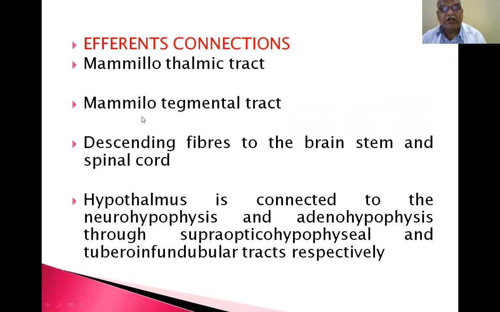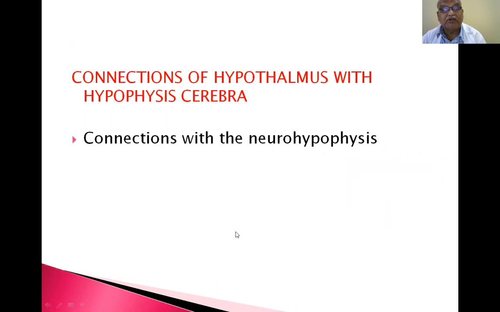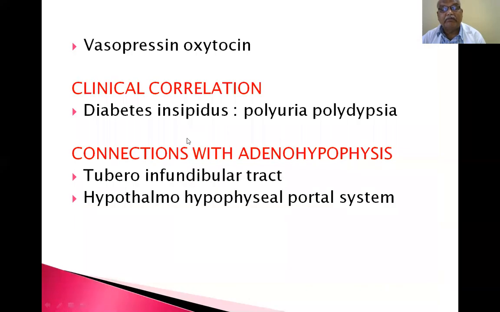Efferent connections: mammillothalamic tract, mammillotegmental tract, descending fibers to the brainstem and spinal cord. The hypothalamus is connected to the neurohypophysis and adenohypophysis through the supraoptico-hypophyseal and tubero-infundibular tracts respectively. The connection of the hypothalamus with the hypophysis cerebri is shown in the diagram.